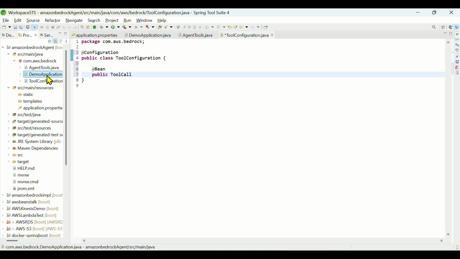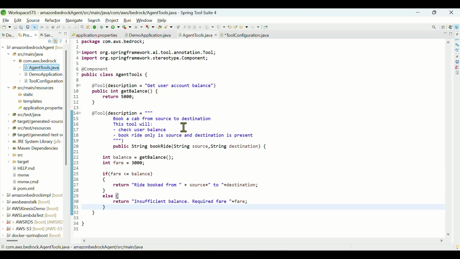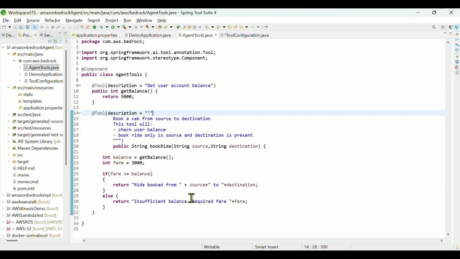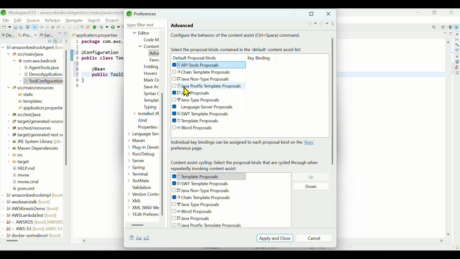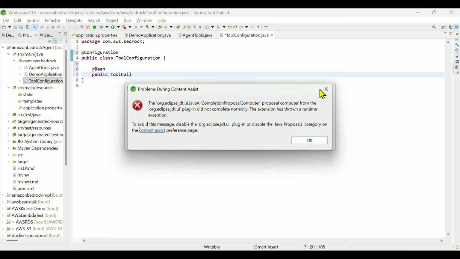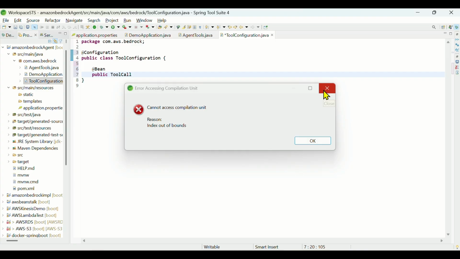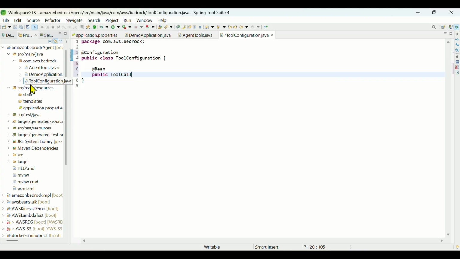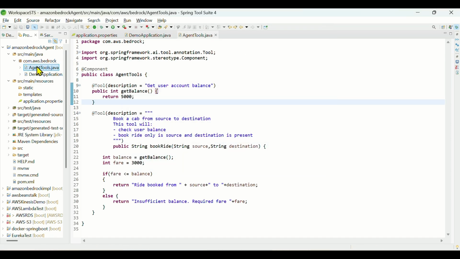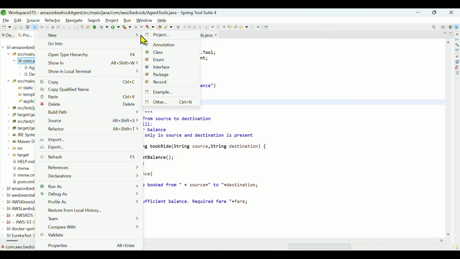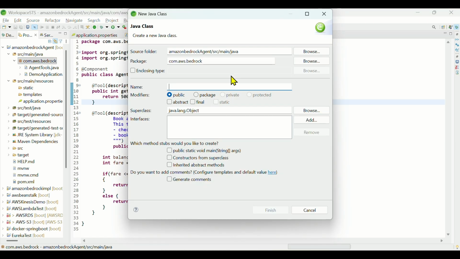One sec. Some issue with the IDE, suddenly an index out of bound exception. We'll try to do it again. Not sure what happens sometimes.